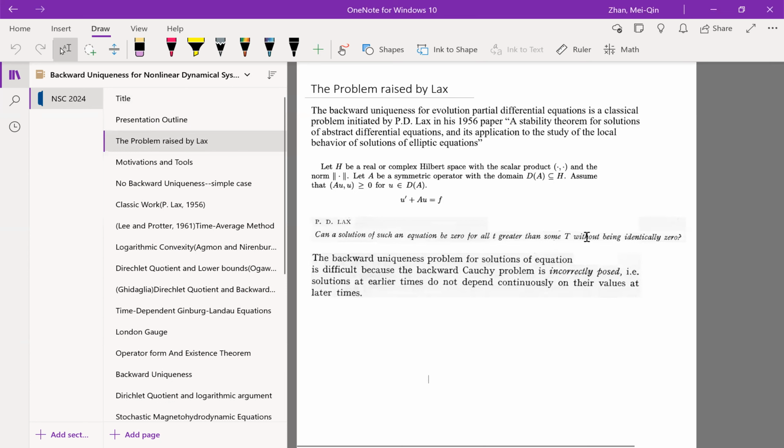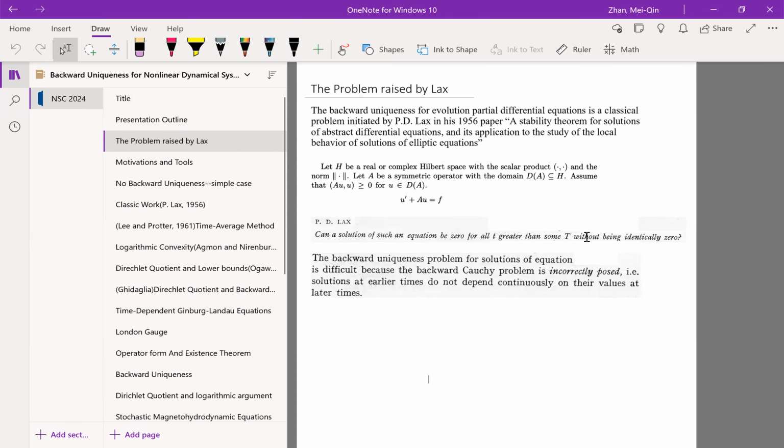So the problem raised by Peter Lax, the backward uniqueness for evolution partial differential equations, is a classic problem initiated by P.D. Lax in his 1956 paper, a stability theory for solutions of abstract differential equations and its application to the study of local behavior of solutions of elliptic equations. Basically, they look at the equation u prime plus Au equal to f in some Hilbert space. And then Peter Lax asks the question, can a solution of such an equation be zero for all t greater than some capital T without being identically zero? This problem is called a backward uniqueness problem.